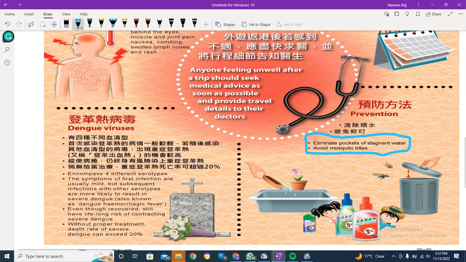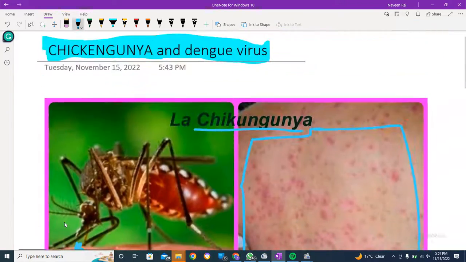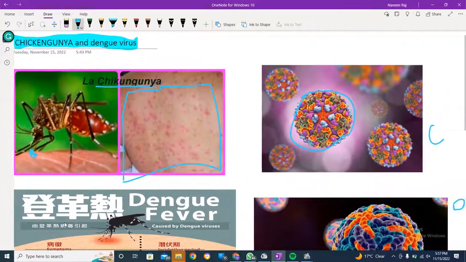Dengue virus can cause deaths as well. Without proper treatment, the death rate of severe dengue exceeds 20%. Once you get affected, you still have a lifelong risk of contracting severe dengue, with the immunity affected. This was kind of about it.